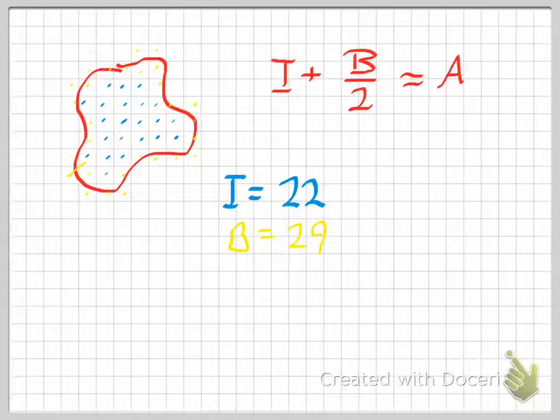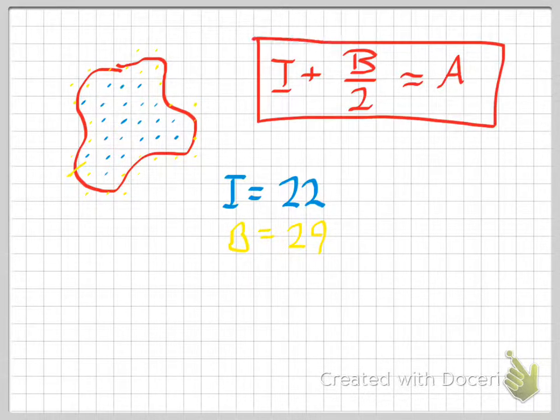All right, finally, let's talk about finding the area of irregular shapes. Here's the basic strategy for finding the area of an irregular shape. First of all, you have to have it on some sort of grid. So this is already on grid paper, and we're going to do this the old-fashioned way. What we were just talking about, what area actually equals, we're going to count up the squares.